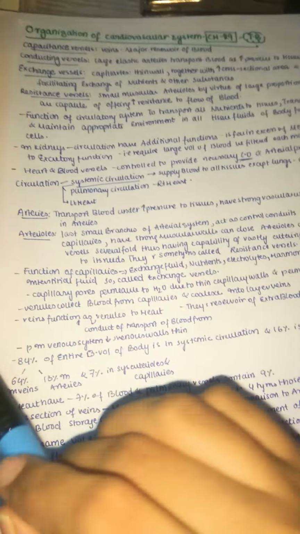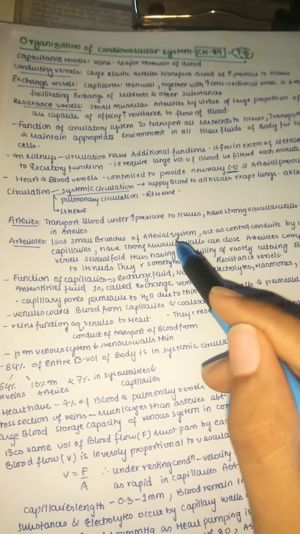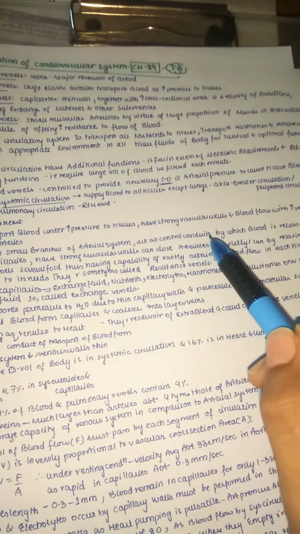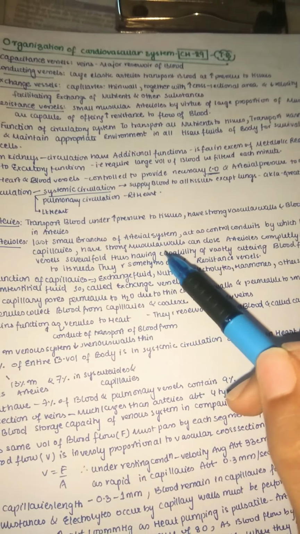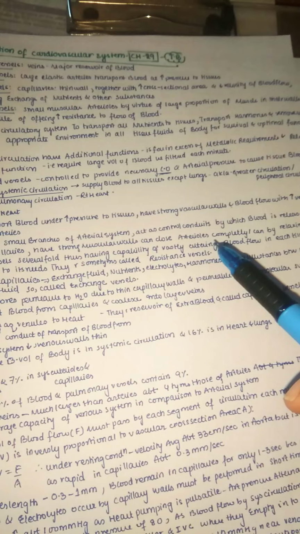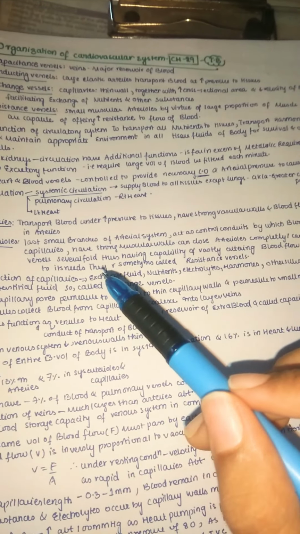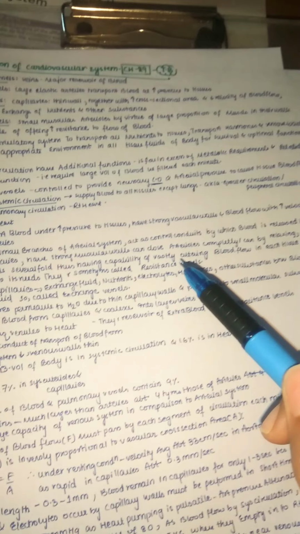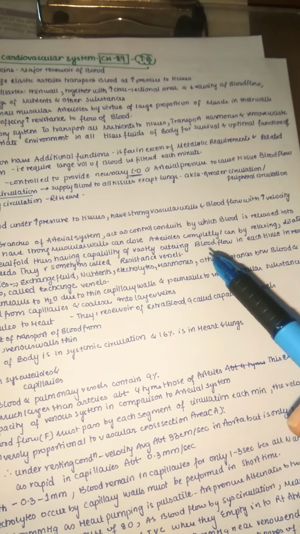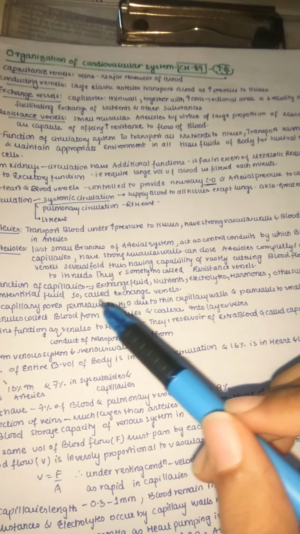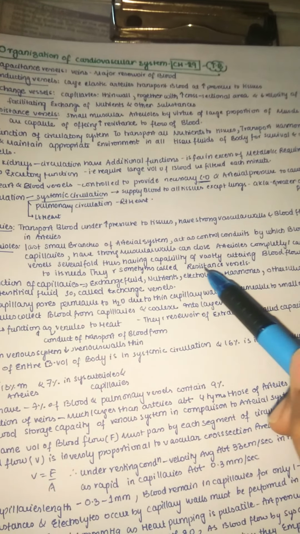So, arterioles. Arterioles are the last small branches of the arterial system. They act as control conduits by which blood is released into the capillaries and have strong muscular walls. They can close completely or dilate several fold, thus having the capability of vastly altering the blood flow in each tissue in response to its needs. They are sometimes also called resistance vessels.